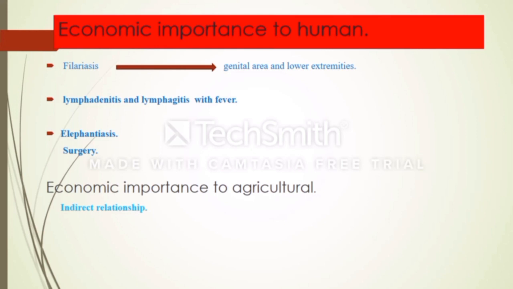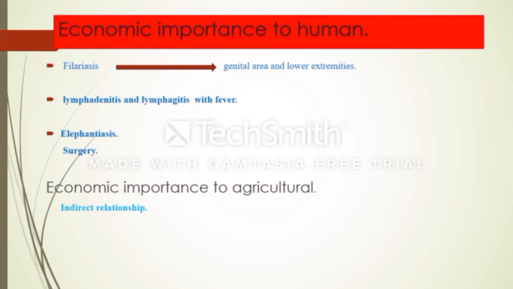Acute infection includes lymphadenitis with fever. Chronic infection includes elephantiasis, in which patients experience massive swelling of body parts. There is no cure for this condition and patients often have to undergo surgery to remove the calcified tissue.